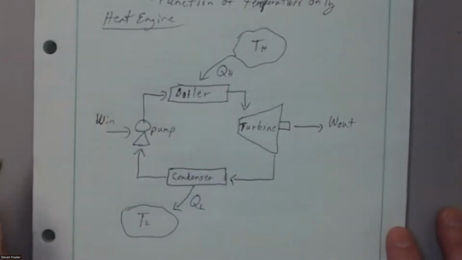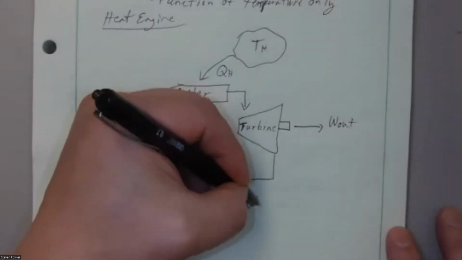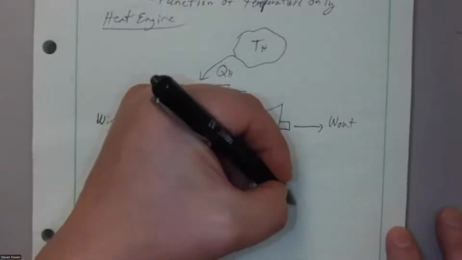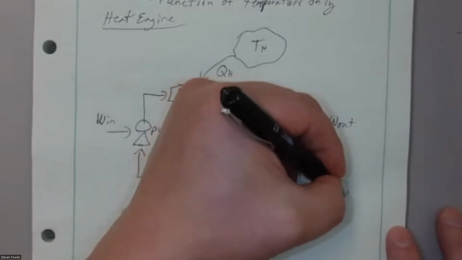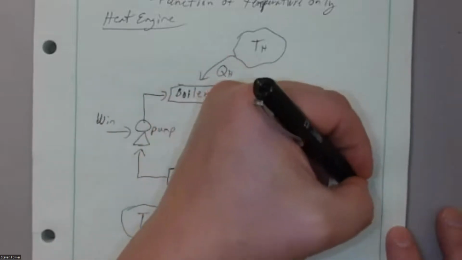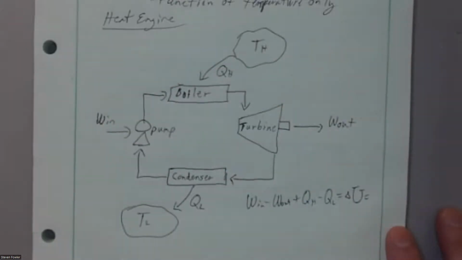So again, if we look at the first law for this device here, I've got work in minus work out plus QH minus QL. And because it's a cycle, your delta U in this case, it's a closed system, but it's also a cyclic system. So the change in internal energy for the entire engine, we want that to be zero. We don't want this thing to blow up. If delta U is increasing, it's going to blow up eventually. If delta U is decreasing, it's going to exhaust out eventually. We want it to operate perpetually in a cycle if we can maintain the conditions. So we want delta U to be zero.